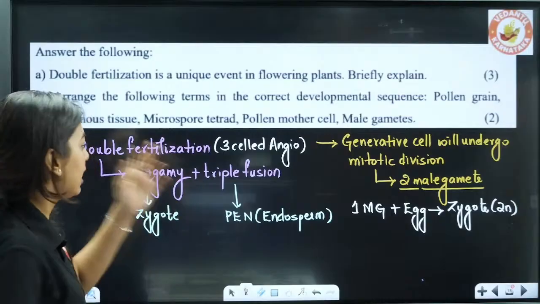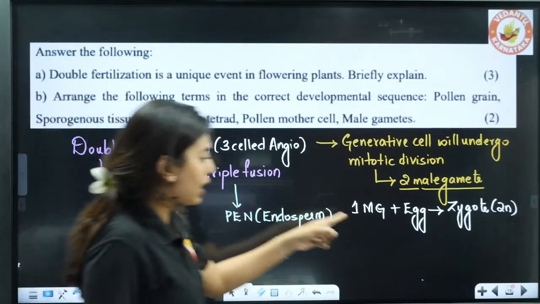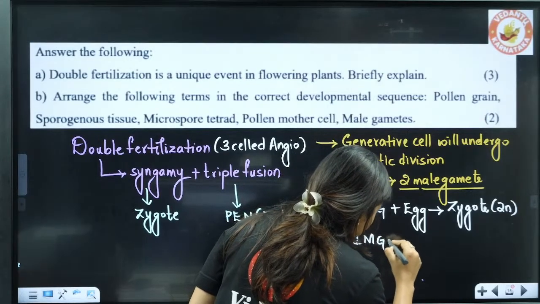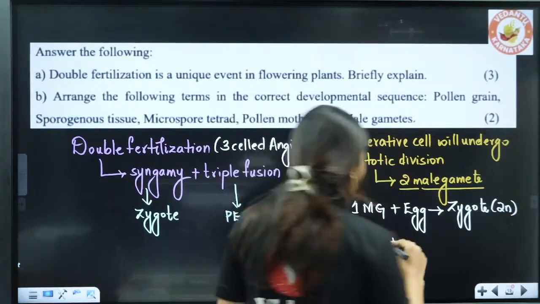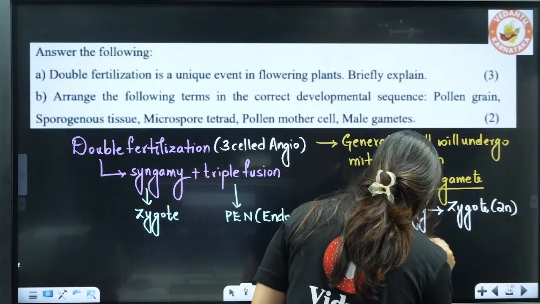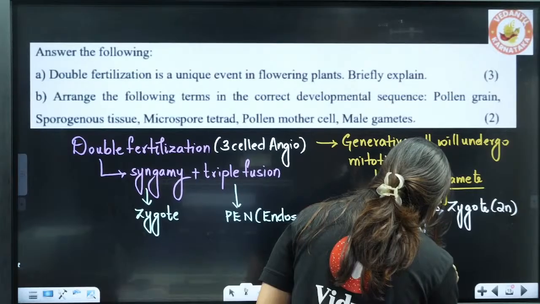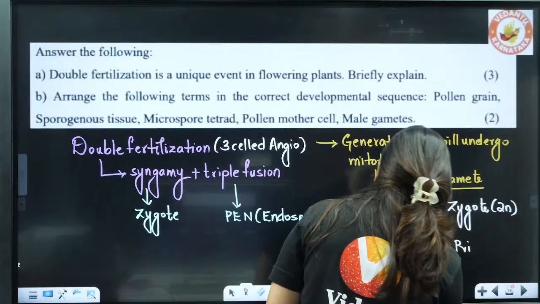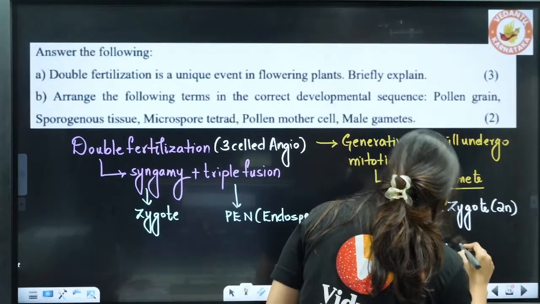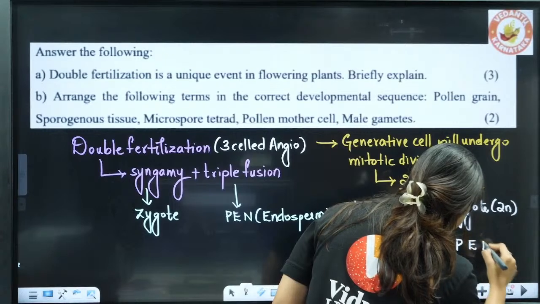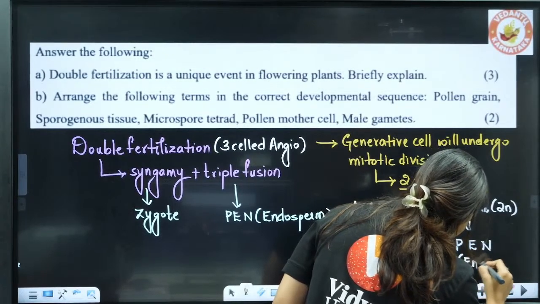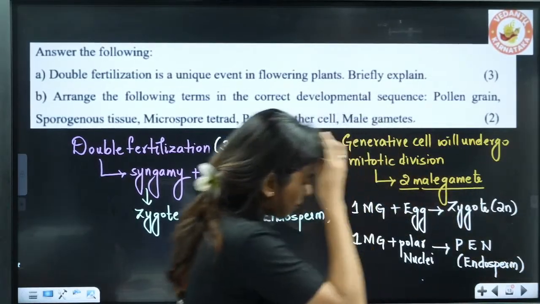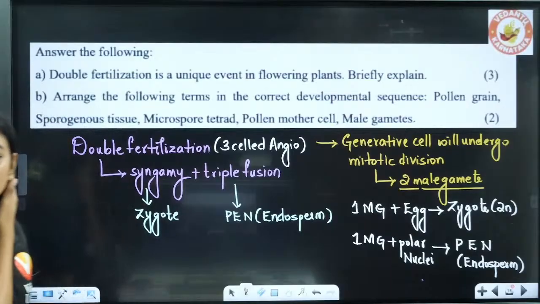Now look here, 1 male gamete plus egg will give you the zygote, and one more male gamete will fuse with the polar nuclei and form the primary endosperm nucleus. That will be the endosperm.